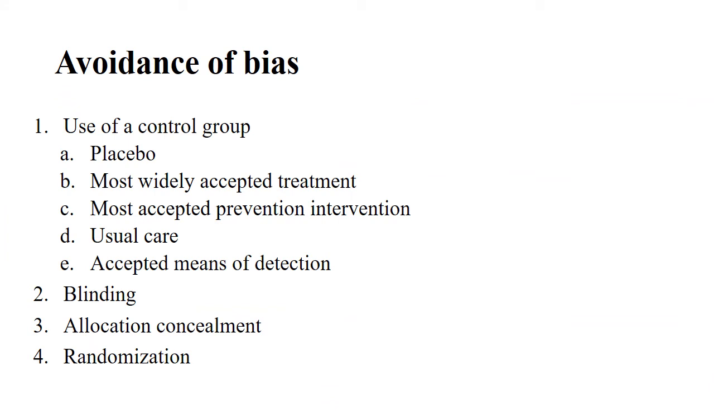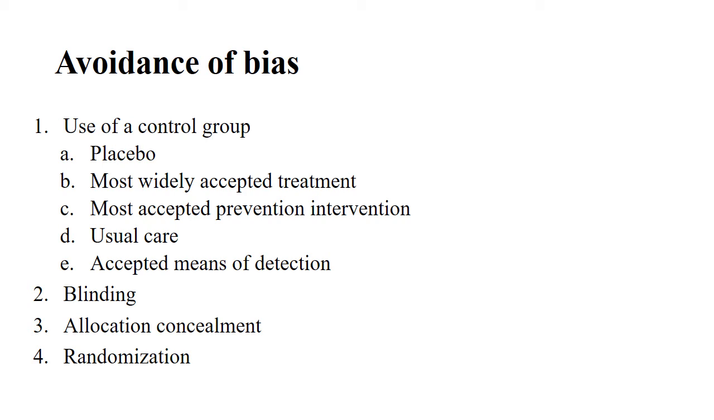Now how to avoid biases? First is use of control groups. Actually before that also, randomization is most important. Okay, then use of control group. In the control group we can give a placebo, or we can give a normal currently approved, accepted treatment. Okay, then blinding. What is blinding? We will see ahead. Allocation concealment. This is very important. A person should not know whether he or she is in the study group or whether he or she is in the control group. Okay.